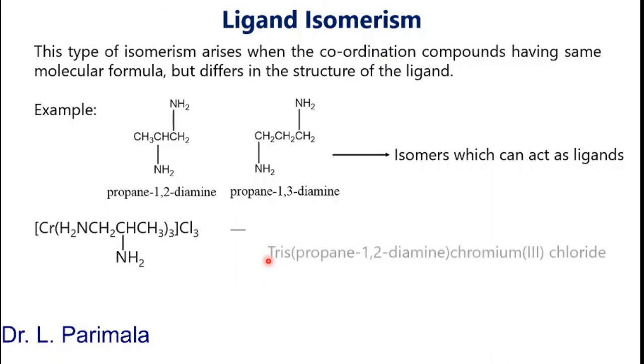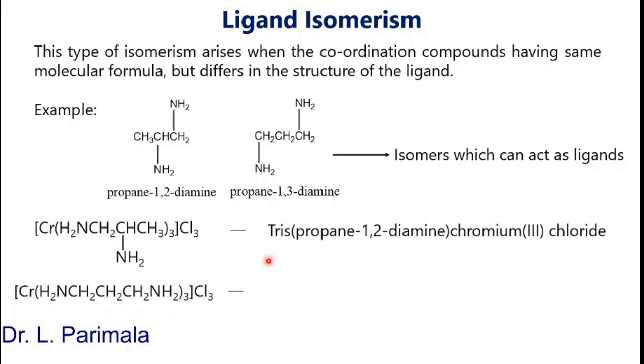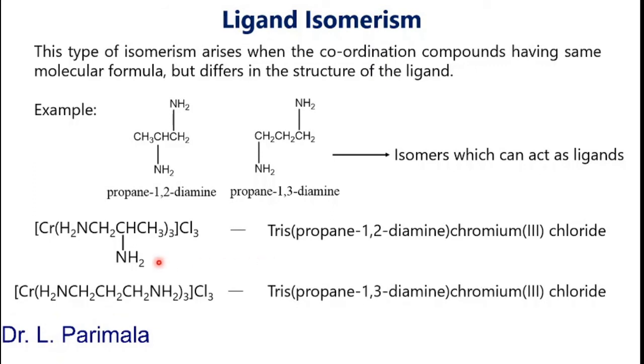So the example is tris(propane 1,2-diamine)chromium(III) chloride. Here, in the first case, the first isomer, propane 1,2-diamine, acts as the ligand and forms a bond with chromium. This nitrogen as well as this nitrogen, both nitrogens form bonds with chromium. This compound is known as tris(propane 1,2-diamine)chromium(III) chloride.